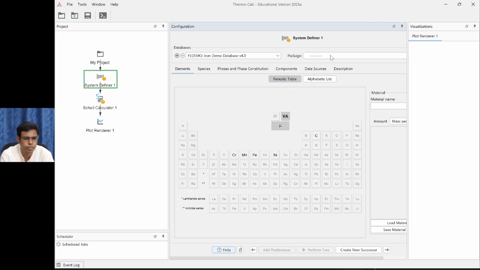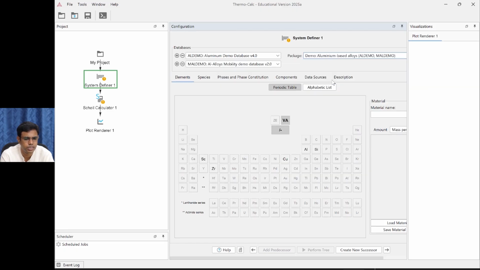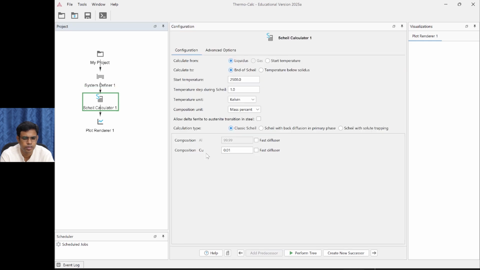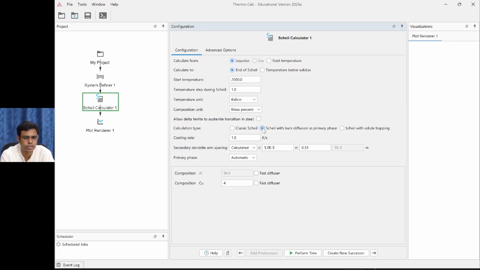And here in the package, select AL demo, MAL demo, because we need diffusion data for the simulation. So select both. Then select elements aluminum, copper, both are selected, then go to Scheil calculator, set composition of copper as 4, composition unit is mass percent. All right, then let the remaining settings be the same except this classic Scheil. Instead of this one, we are going to use Scheil with back diffusion in primary phase, this one. So click on that.